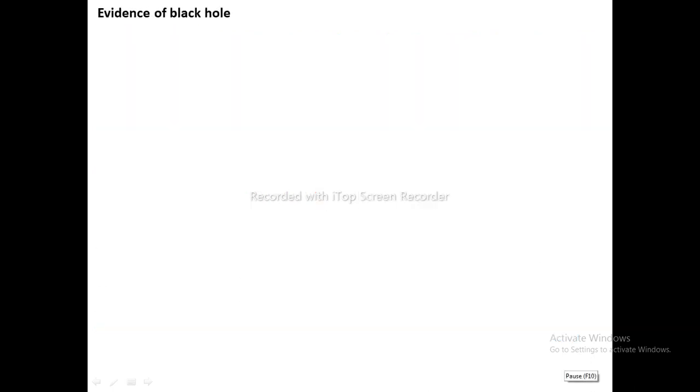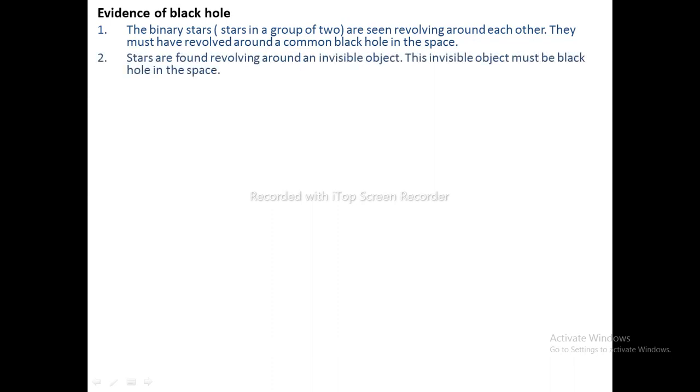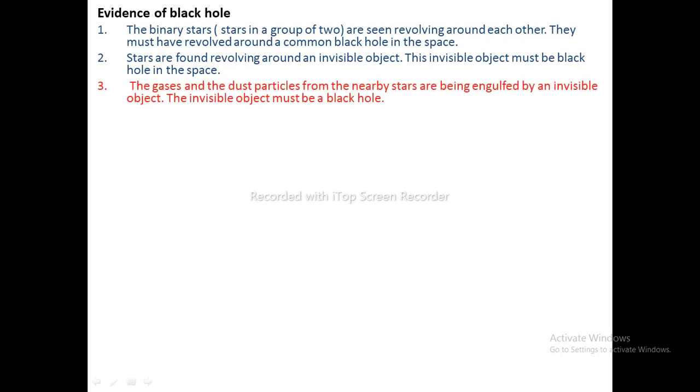Evidences of black hole. Black holes are not visible in the sky, but the following evidences support the existence of black hole. The binary stars are seen revolving around each other. They must have revolved around a common black hole in the space. Stars are found revolving around an invisible object. This invisible object must be a black hole in the space. The gases and the dust particles from the nearby stars are being engulfed by an invisible object. The invisible object must be a black hole.